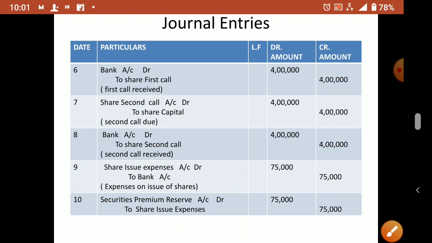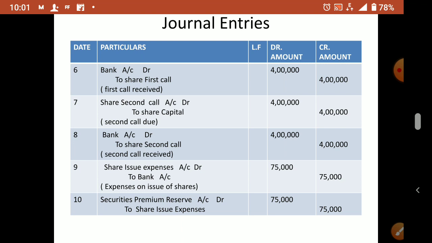This is very simple. Security premium reserve is an extra income, like a capital profit. It will be shown under a different heading, reserves and surplus. That can be used only for specific purposes mentioned in the Companies Act. Then this can be collected along with any installments, application or allotment, first call or second call.